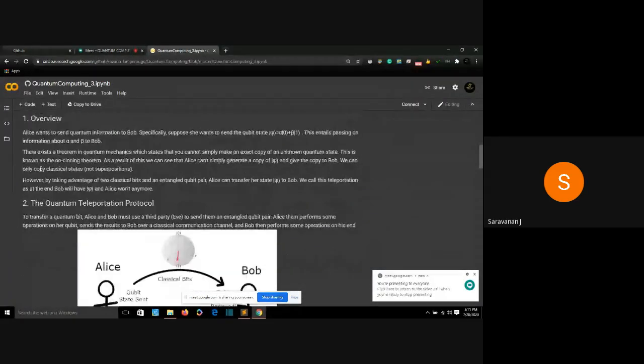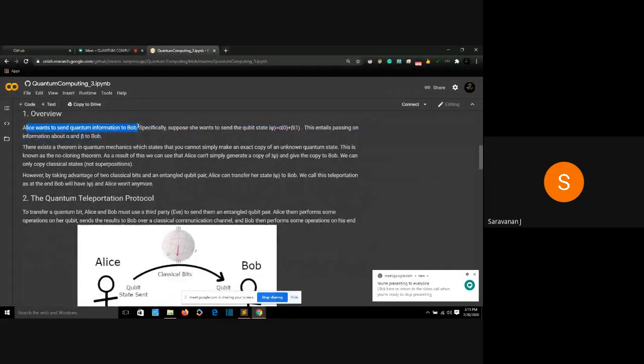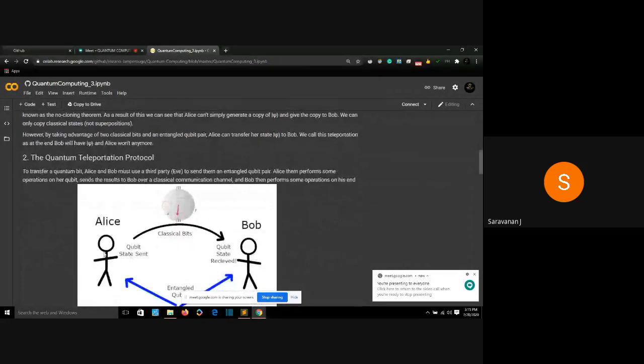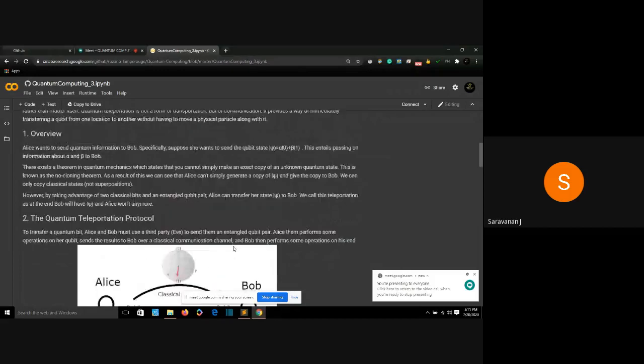It explains better. Alice wants to send quantum information to Bob. So this is Alice and this is Bob. Specifically, suppose she wants to send a qubit state. Consider this as a NOT gate. She wants to send a NOT gate state, which is the qubit state.